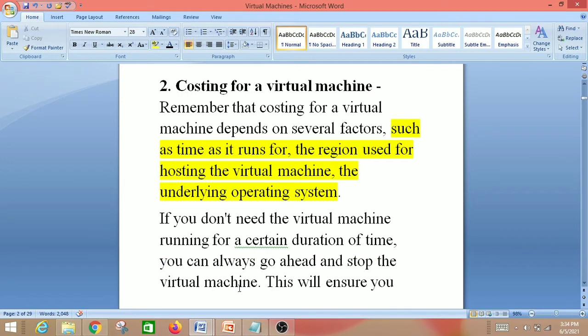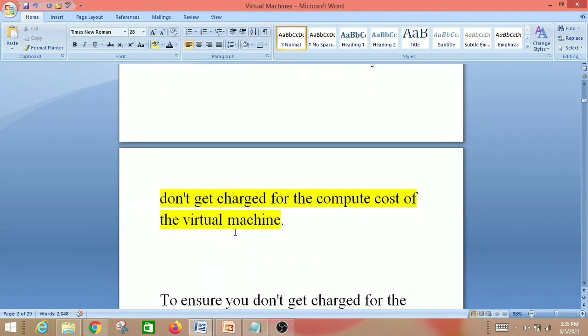If you don't need the virtual machine running for a certain duration of time, you can always go ahead and stop the virtual machine. That will not incur compute cost for the corresponding virtual machine. If we stop one virtual machine, it will be deallocated or in the stopped state, so you don't get charged for the compute cost. This is another important question usually asked in the AZ-900 exam.